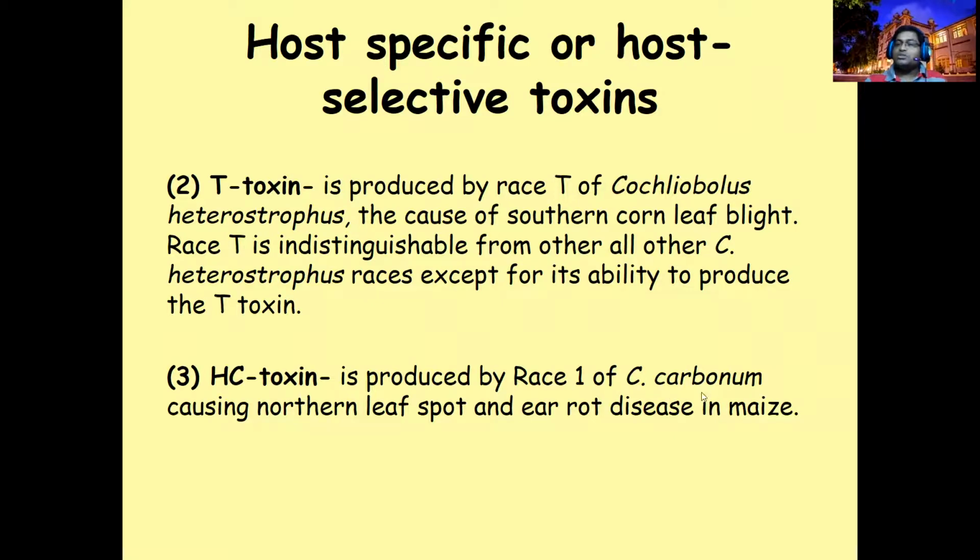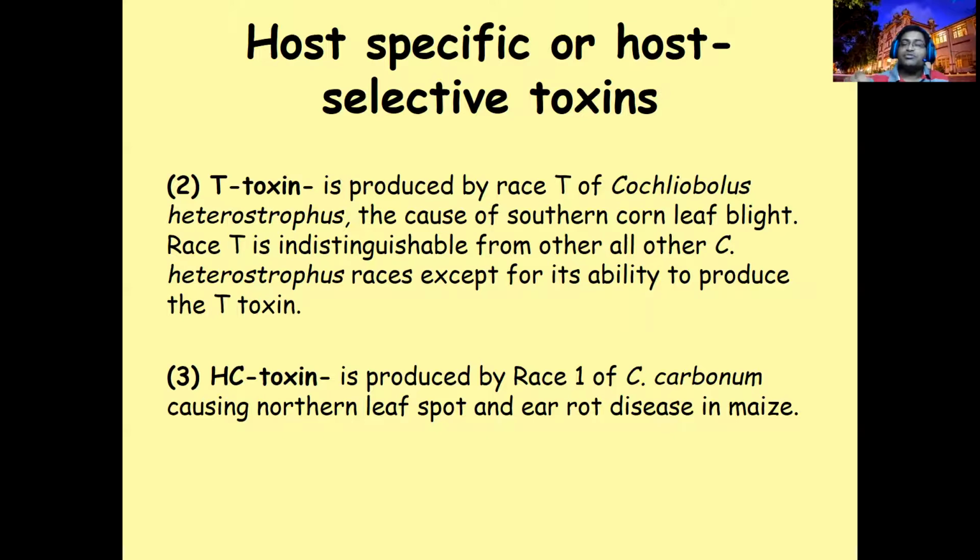Right? So the other one is HC toxin. Cochliobolus carbonum, race 1 of Cochliobolus carbonum, produces ear rot and leaf spot in maize. We call it northern leaf spot. If it is produced, it means some chemical is present and the symptom is different.